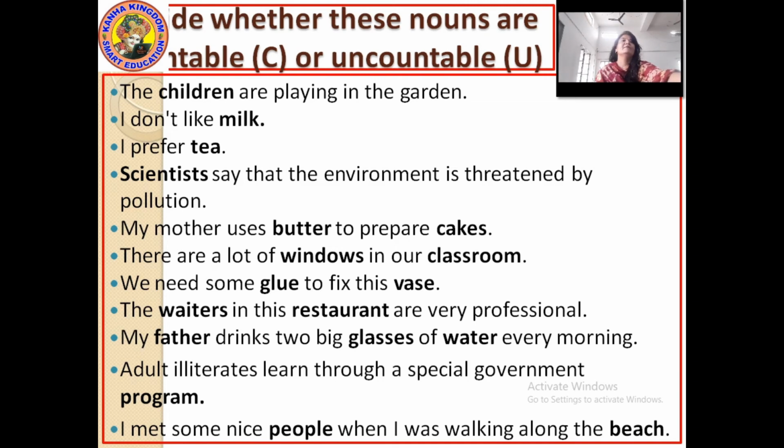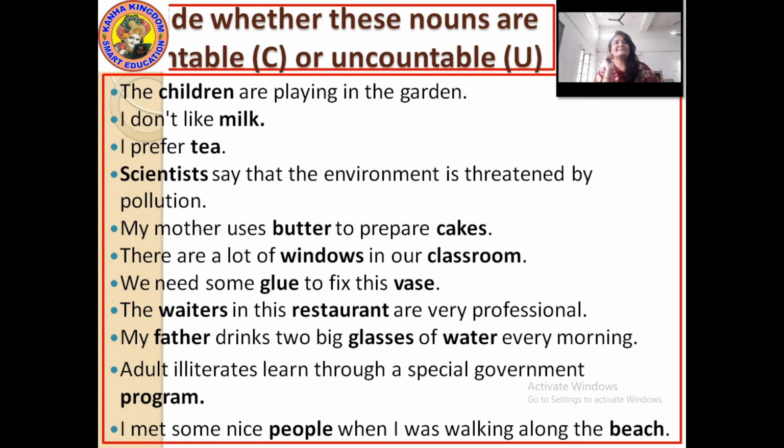My mother uses butter to prepare cakes. Here in this sentence there are three words: mother, butter and cakes. So first word, mother, can it be counted? Yes, it is a person, so persons can be counted. Next, butter. If it is in a cube form, yes, it can be counted, but if it is in liquid form, the butter cannot be counted. So here we will take it as liquid form and butter cannot be counted. So butter is uncountable. Cakes, yes, countable.